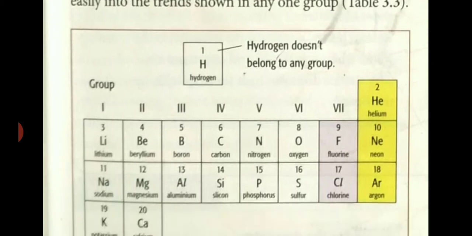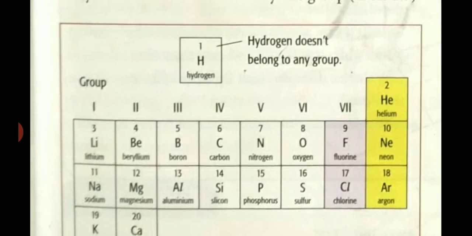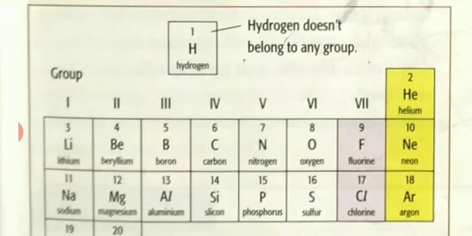So you can compare this one valency with the 7th group, the fluorine family. Fluorine needs one electron to complete the outermost shell. Chlorine also needs one electron. This halogen family needs only one electron to complete the outermost shell.